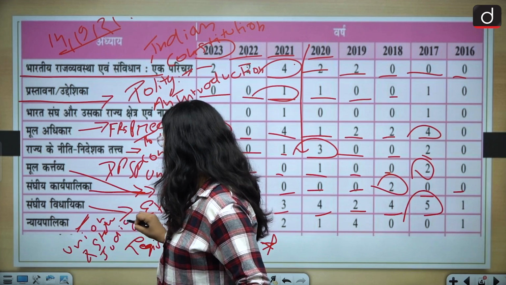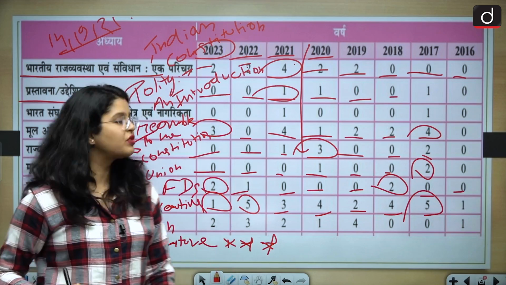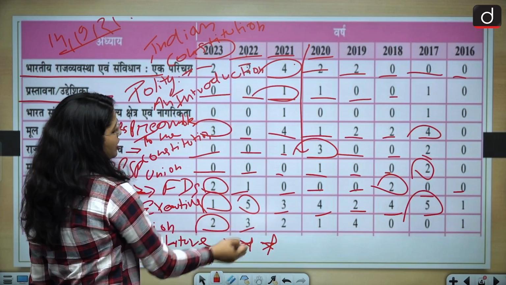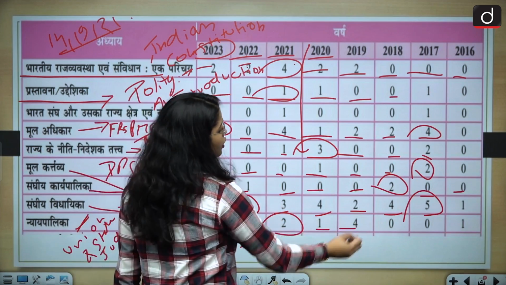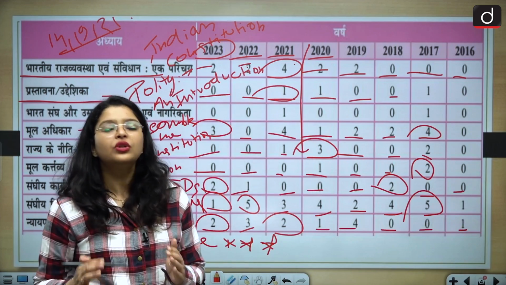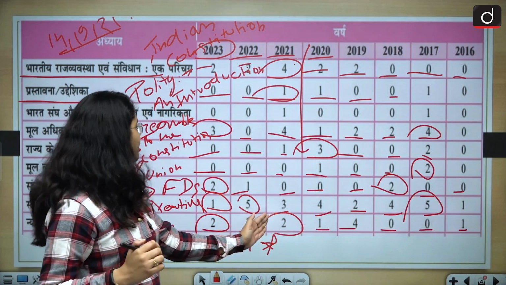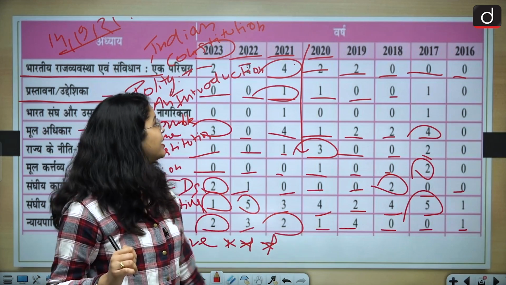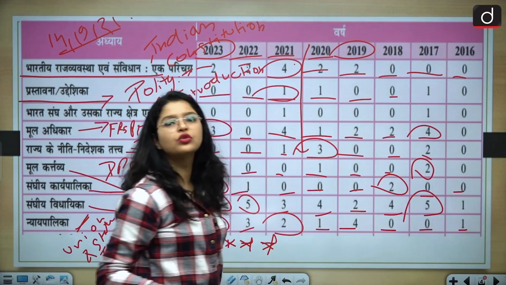Union and state judiciary. So let us analyze what the trend says. Two questions last year, in 2022 three questions, then again two questions, then one question, four questions, zero questions, and one question. So you can see that the trend is repeating itself. That means a minimum of two questions can be asked from this topic, and the maximum can go up to four questions, as you can see for the year 2019.